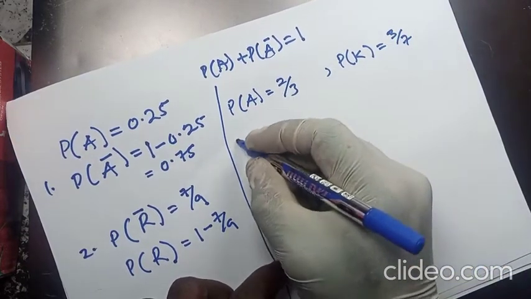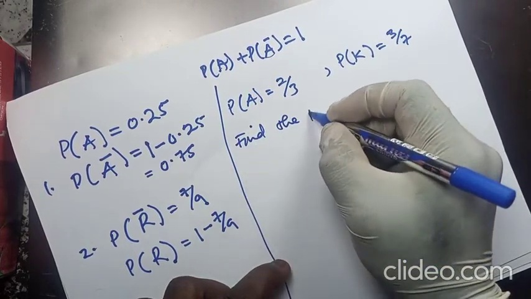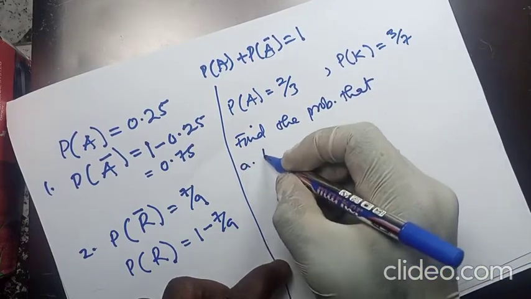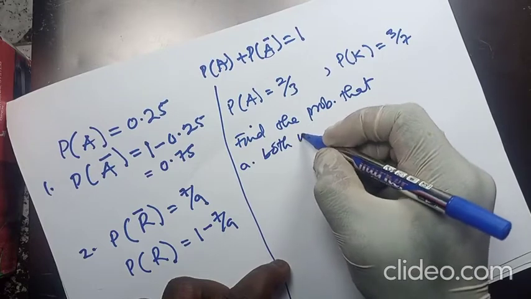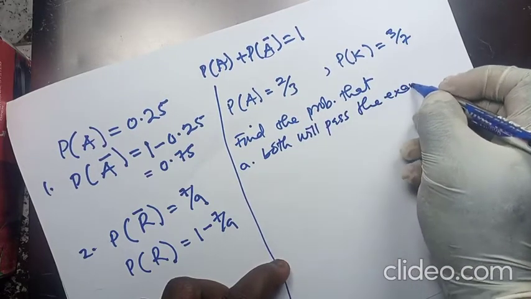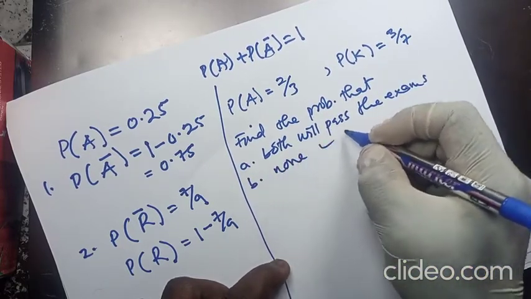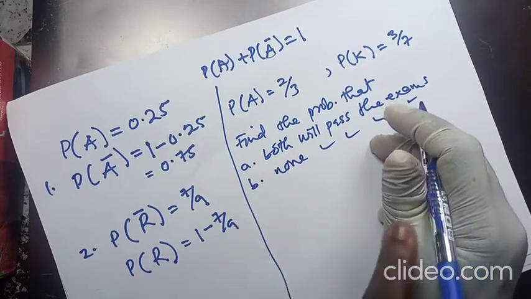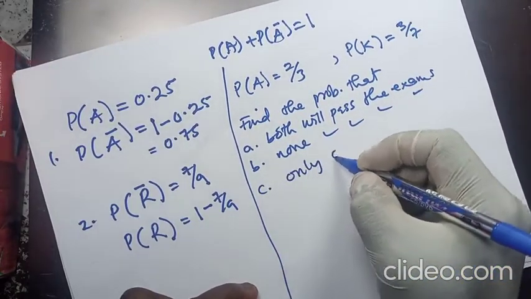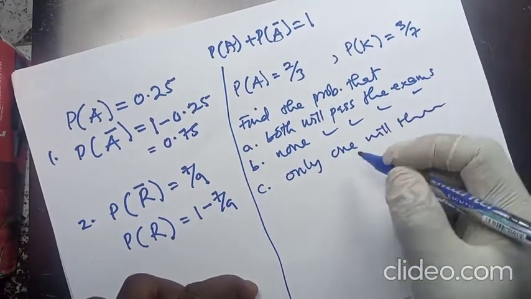So we want to find the probability that both will pass the exams, then none will pass the exams. And maybe only one will pass the exam. Alright, so let's do this.